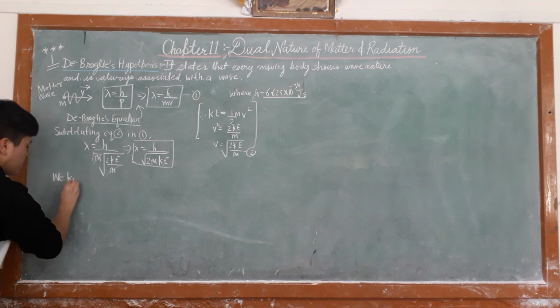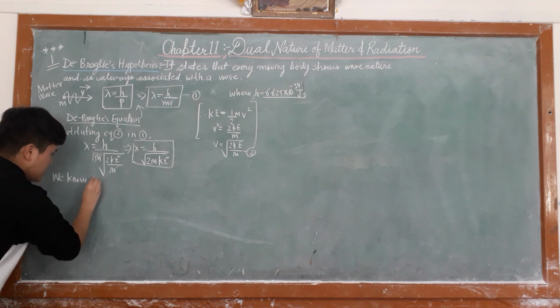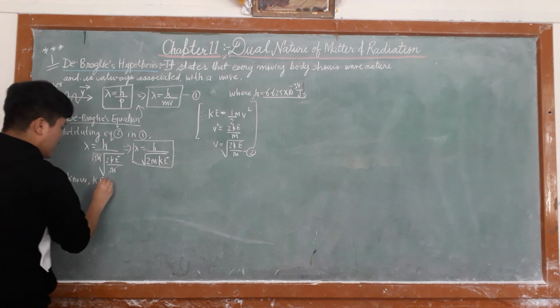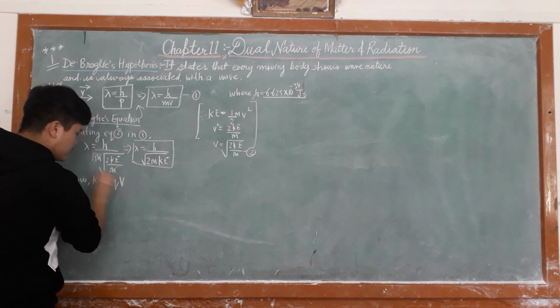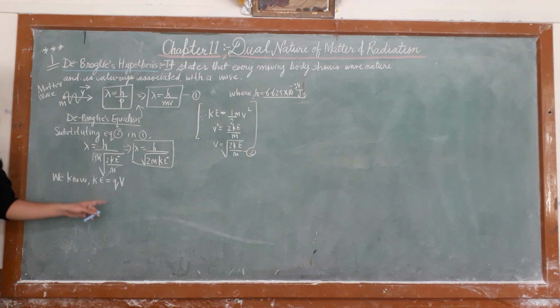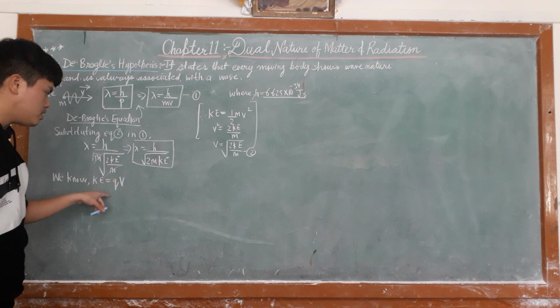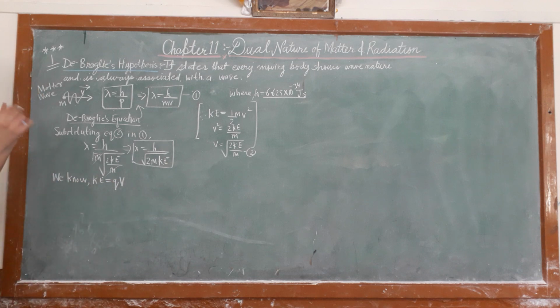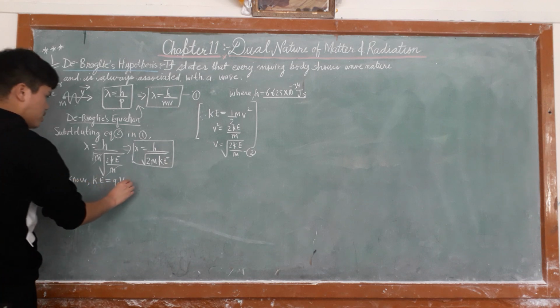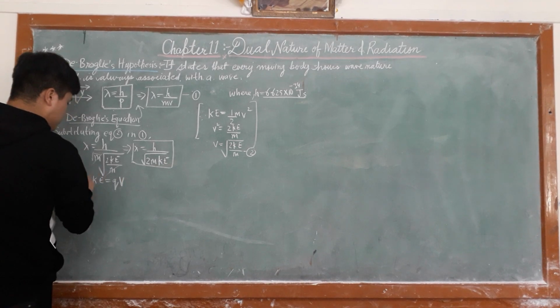We know kinetic energy can be written as QV: charge Q multiplied by the potential difference gives the kinetic energy.